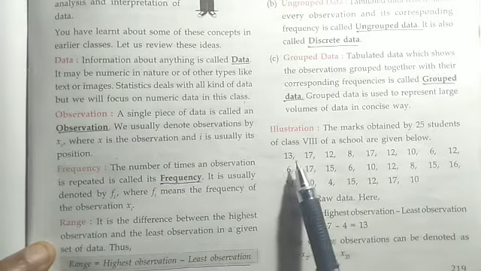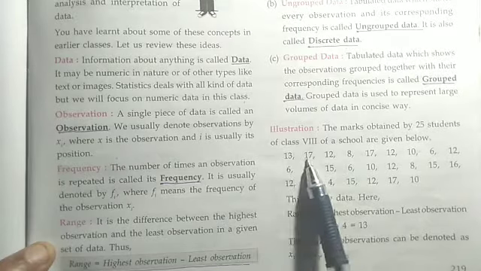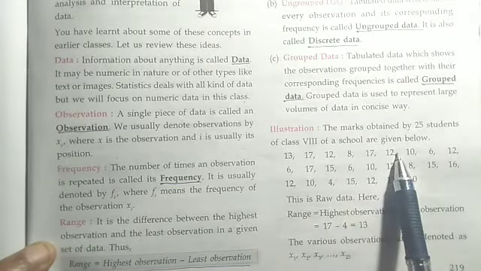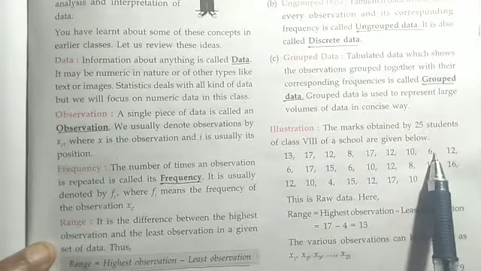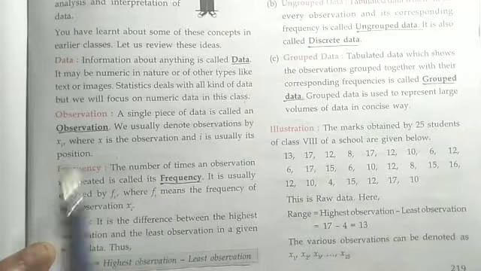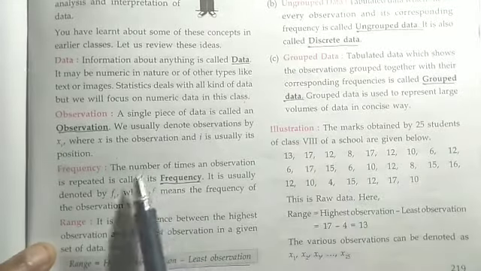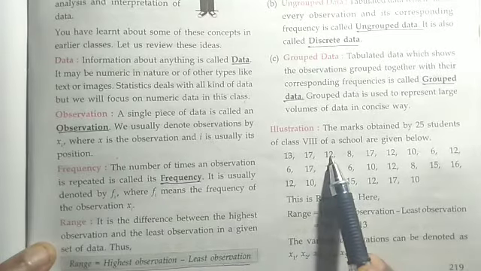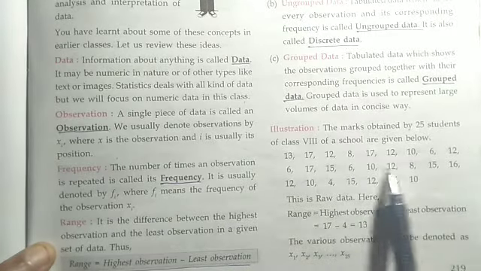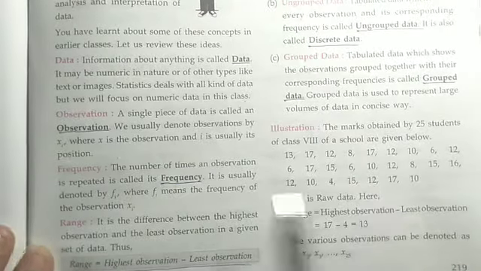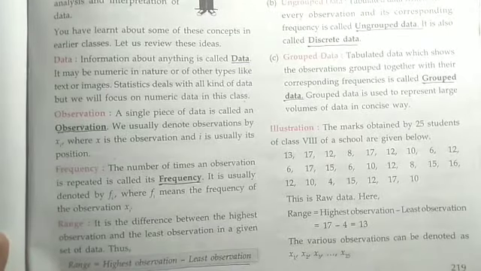We can write x1, x2, x3, x4, x5, x6, x7, x8, x9, and so on. That is called observation. And frequency means the number of times an observation is repeated. Suppose here 12 appears 1, 2, 3, 4, 5, 6 times. So the frequency of 12 is 6. So the number of times an observation is repeated is called frequency.